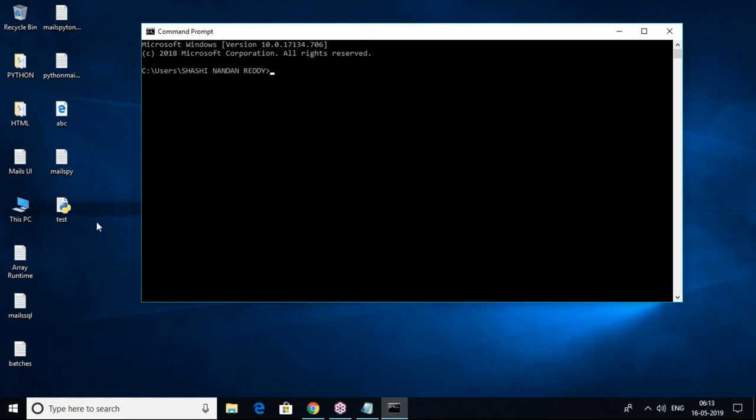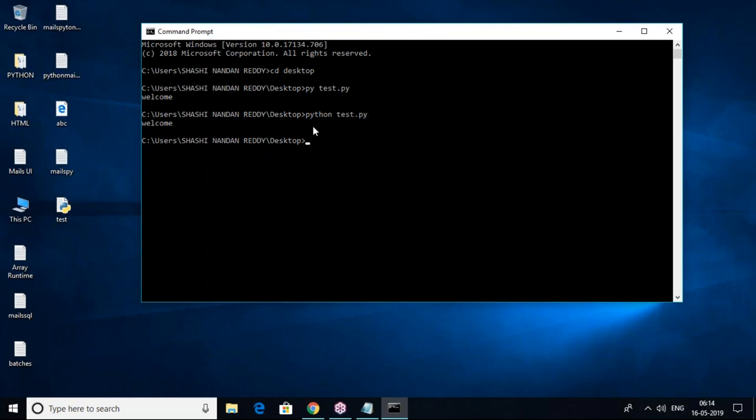Your file is located on desktop, so you have to change the directory. So cd space desktop. Then after that you can run py space test.py. Instead of py we can type python also, no problem. Python space test.py, your file name.py, then you get an output. So this is script mode.